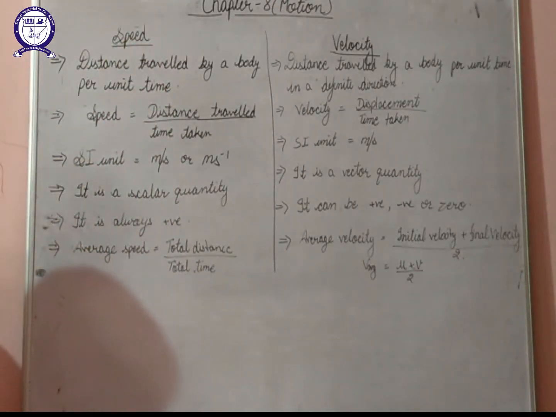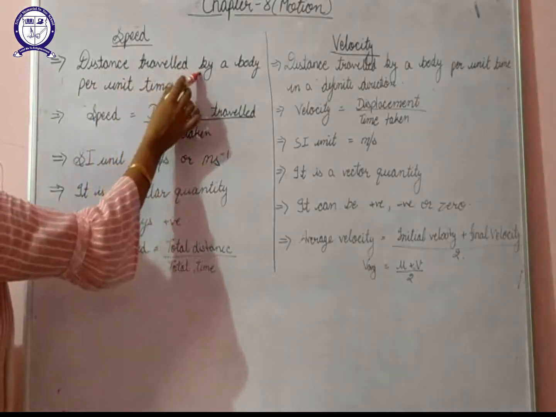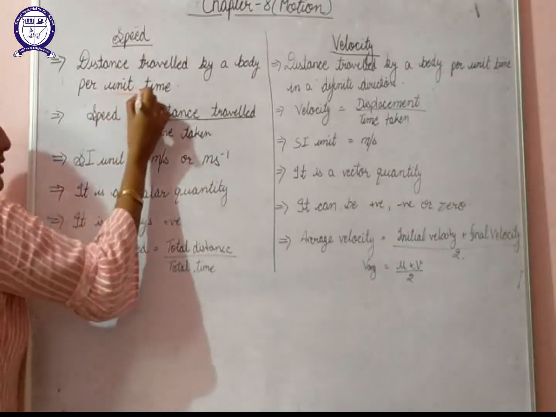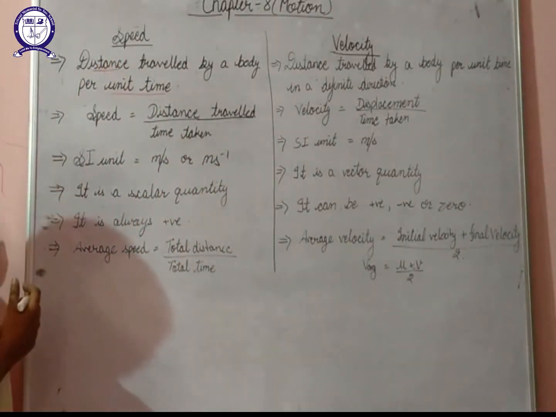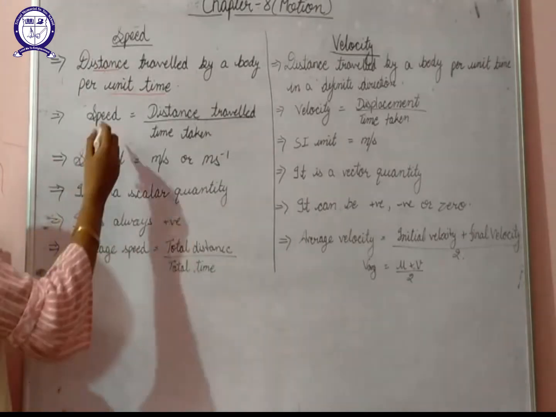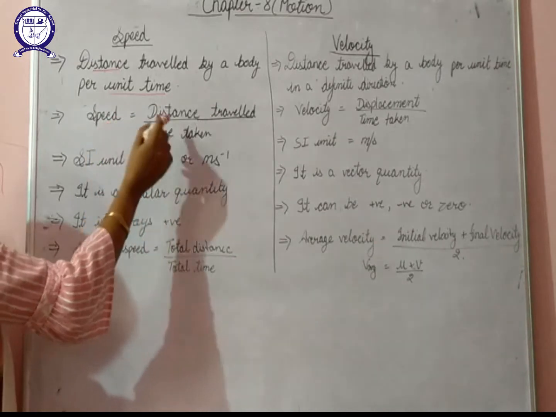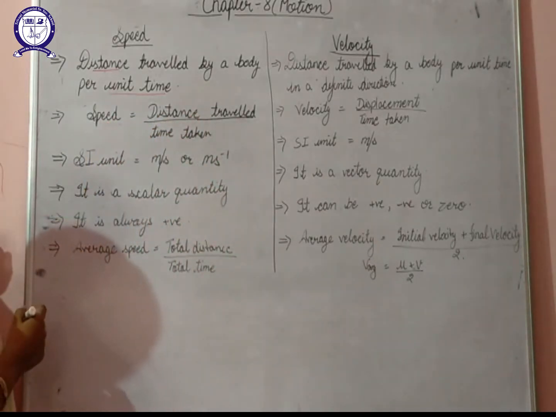So how can we define speed? Speed is the distance traveled by a body per unit time. That means in some particular time period, how much distance a body is traveling will define its speed. Mathematically we can write speed as distance traveled by the body divided by time taken.